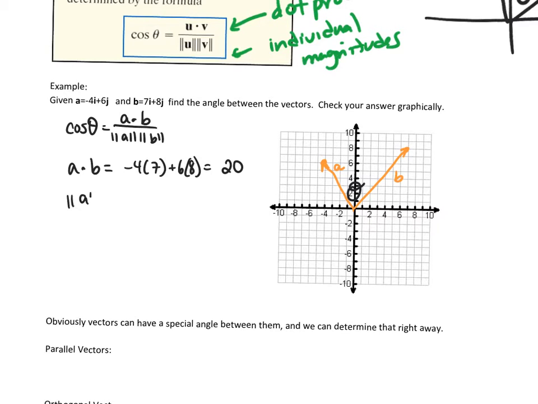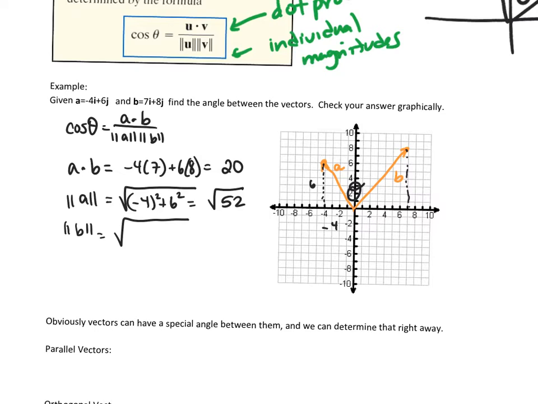The magnitude of A we did before as well, because again, it's a little right triangle with one side of -4 and one side of 6. So it is the square root of -4 squared plus 6 squared, which is the square root of 52. And vector B, which is dealing with this right triangle over here, the magnitude of vector B is going to be the square root, and again, it's going to just be those two sides squared, 7 squared and 8 squared. So 7 squared and 8 squared is 113, so square root of 113.